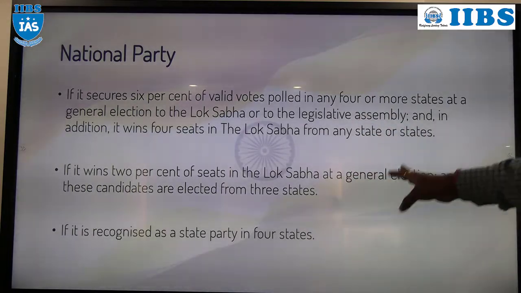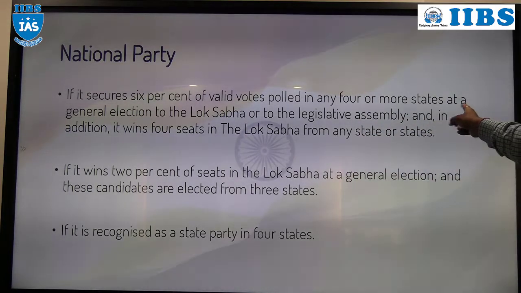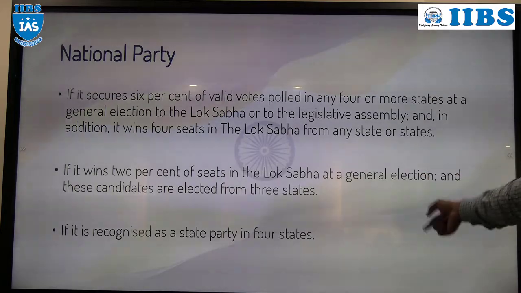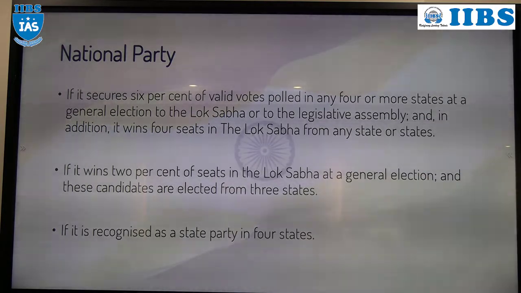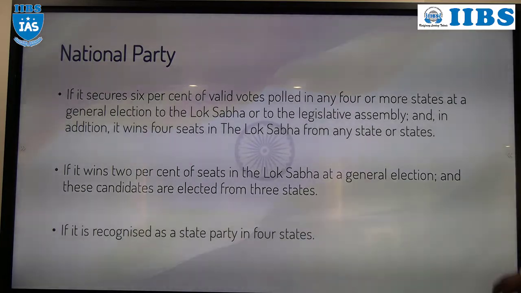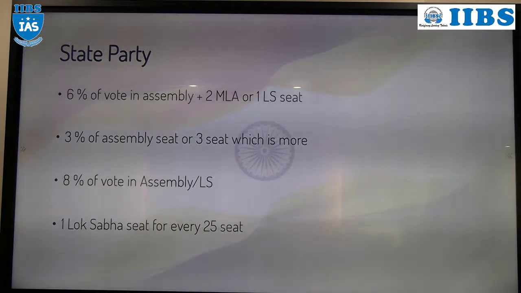So these are the parties which can be recognized as a national party. The condition is "or", not "and". If this is not applicable, then this. If this is also not satisfied, the party does not get national party status. Understood? The next is state party, the last topic.